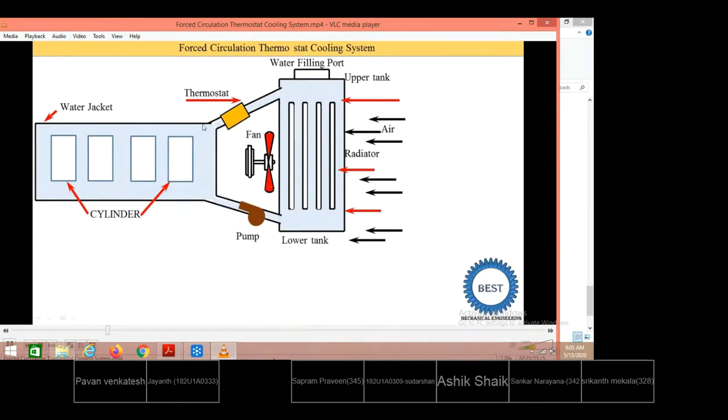This means water is only circulated in the water jacket, not in the radiator part. So this is the function of the thermostat, and this thermostat is also connected with this lower hose pipe, so it is known as the bypass line. So this construction is over. Next we move towards the working.